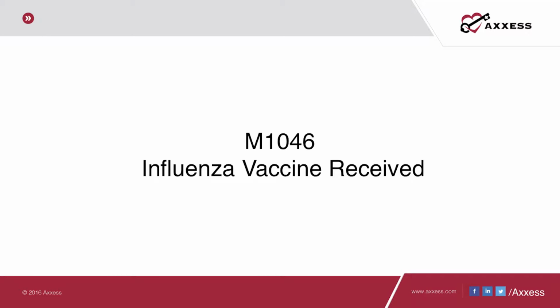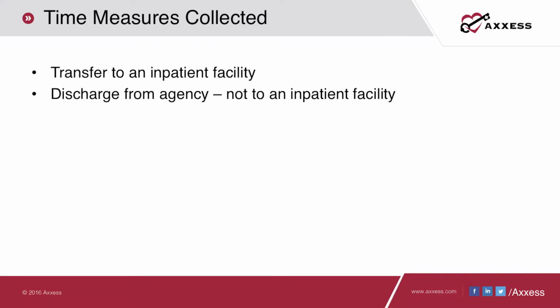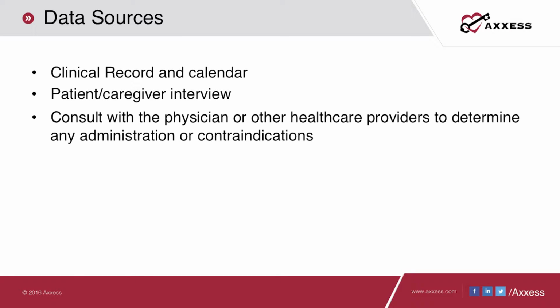M1046, influenza vaccine received. Did the patient receive the influenza vaccine for this year's flu season? The time period in which this measure is collected is at transfer to an inpatient facility or discharge from the agency OASIS. To accurately assess this indicator, consider patient-caregiver interview, consultation with the physician and other healthcare providers, and a review of the clinical record.